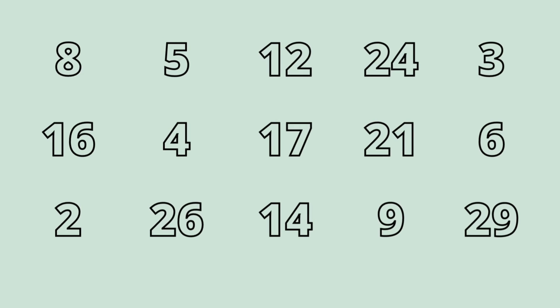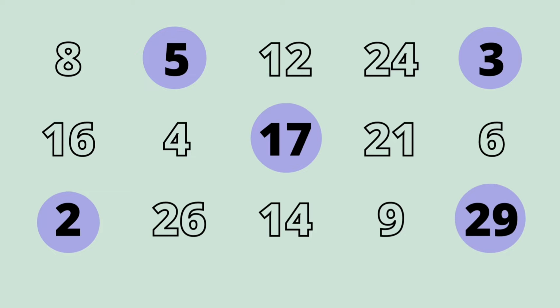So, before we get started, as you can see some random numbers on the screen, can you mention which are the prime numbers? If you need to, several times, you can pause the video. Are you sure about your answer? Okay, let's check it. If your answer is 5, 3, 17, 2, and 29, you are right. And now, can you tell the reason why those numbers are called prime numbers?